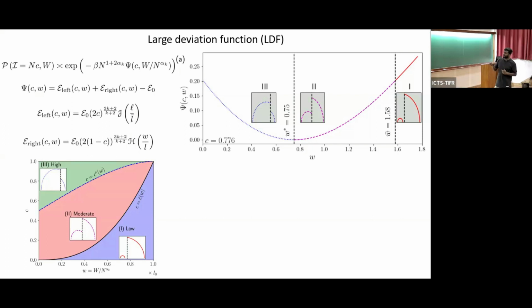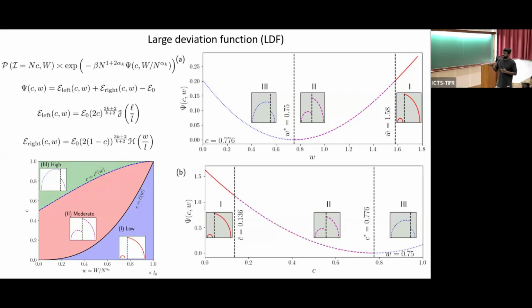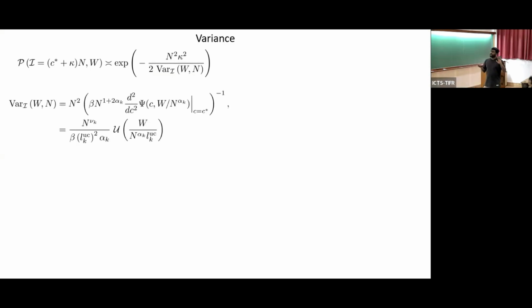This is not a phase transition, it's just Gaussian behavior here. Similarly, when you fix the wall position and start adding more particles to the left of it, you get similar behavior. But before we jump into the phase transition, for the non-interacting system we found that the number of particles is distributed as a Gaussian. Here also we find that it's Gaussian. However, the variance does not scale with system size as N, but as N to the power ν_k, and this ν_k depends on (2 − k)/(2 + k).